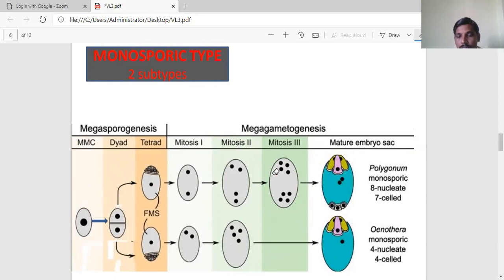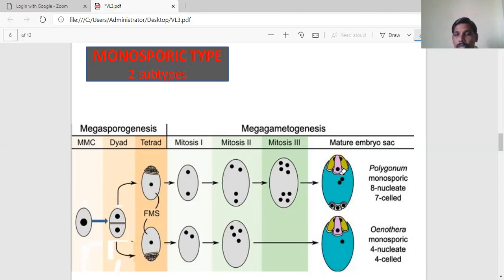These 8 nuclei are distributed in a different manner. Towards the micropylar region, 4 nuclei are migrated and the remaining 4 are towards the chalazal end. After the nuclei move to both sides,